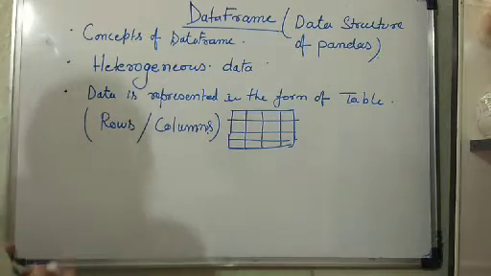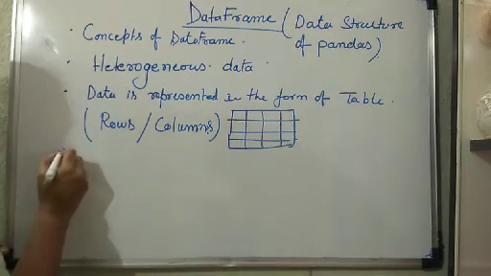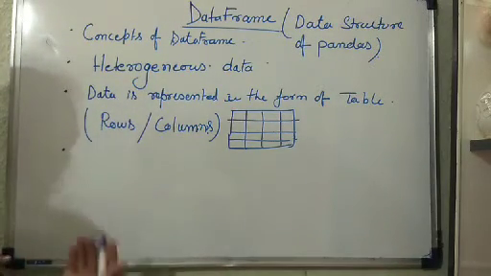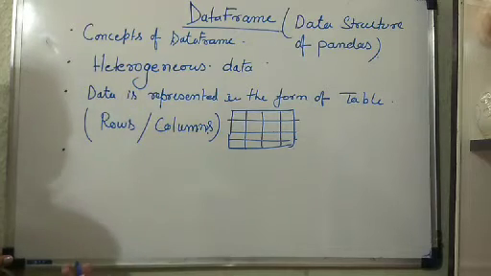Now the size of the data frame is mutable.